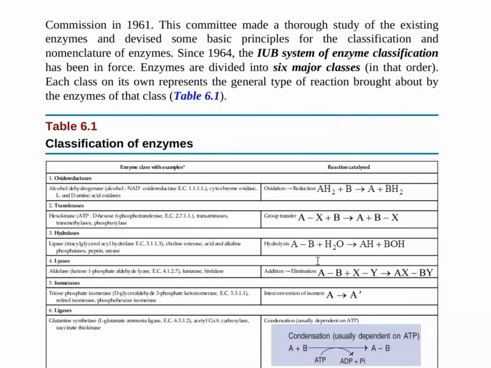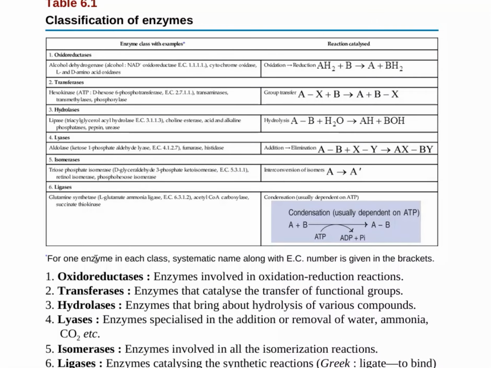What are these classes? First class is called the oxidoreductase. Enzymes involved in oxidation reductions. From the name we understand oxidoreductase. And transferase, which catalyzes the transfer of functional groups from one molecule to another. Hydrolases, enzymes that bring about the hydrolysis of various compounds.